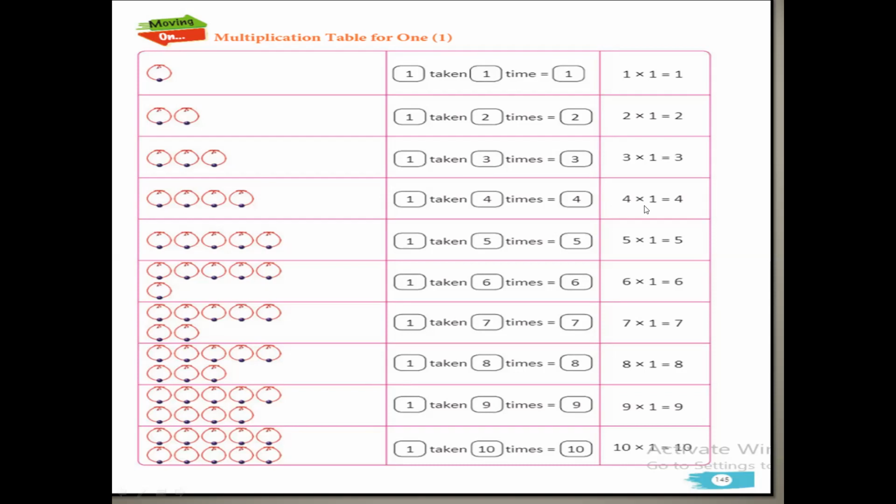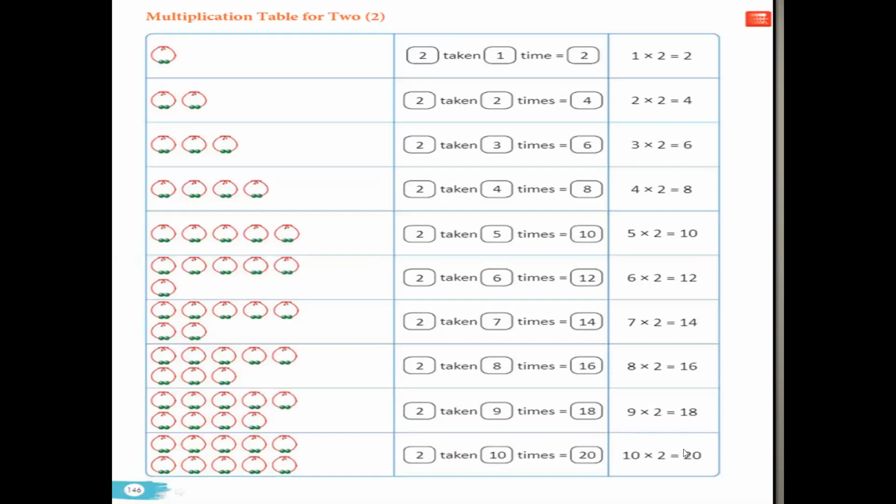So it will be 4. In the same manner, when you multiply 1 into 5, it will be 5. 6 into 1, it will be 6. 7 into 1, it will be 7. 8 into 1, it will be 8. 9 into 1, it will be 9. And 10 into 1, it will be 10. Okay, so moving to the next.